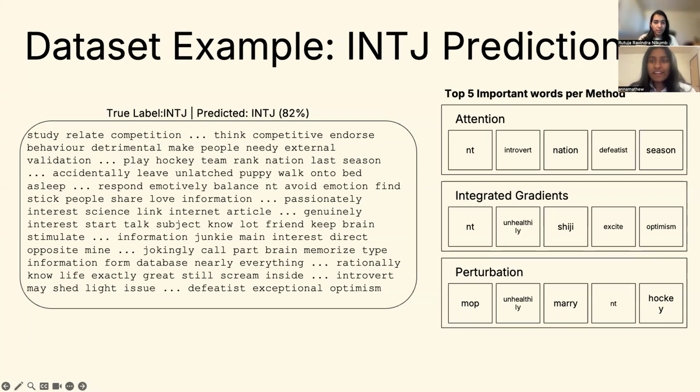Now let's look at a real-life example from our dataset. This is an INTJ user's post. As you can clearly see, the post talks about various different things. On the right, we can see the top five important words the different methods find important to make this prediction. And it is also nice to notice that this was a correctly predicted personality with 82% confidence. Across the different methods, the words that the methods found important in this prediction are very varied. And that is why we are doing this experiment. What makes these important?